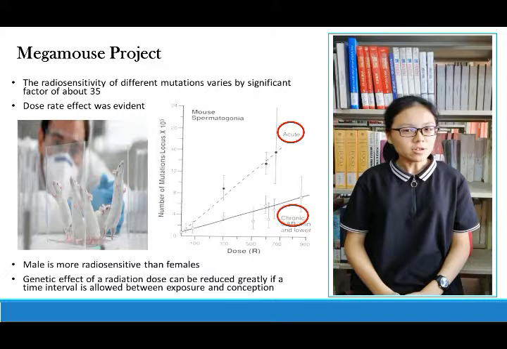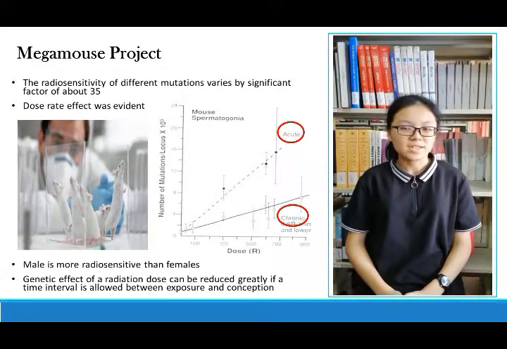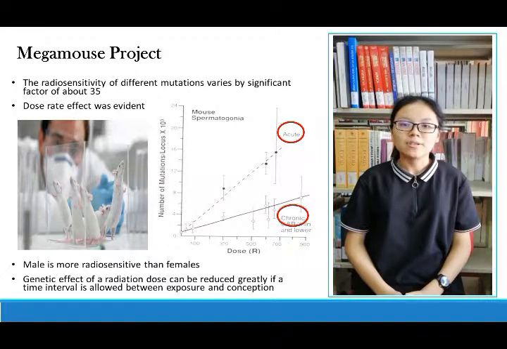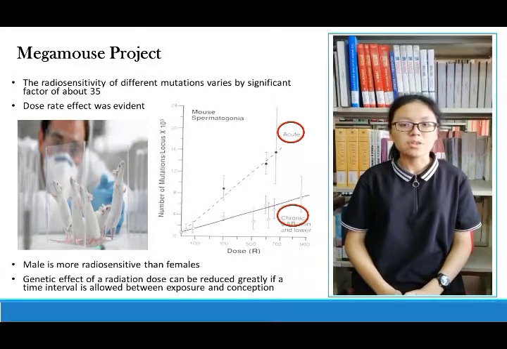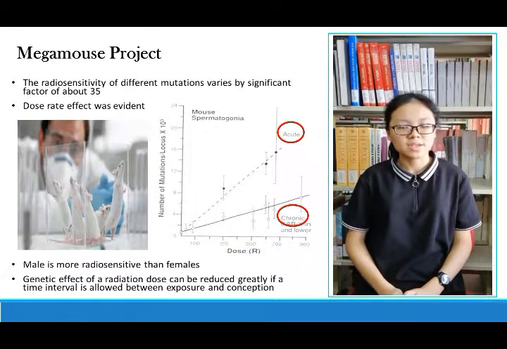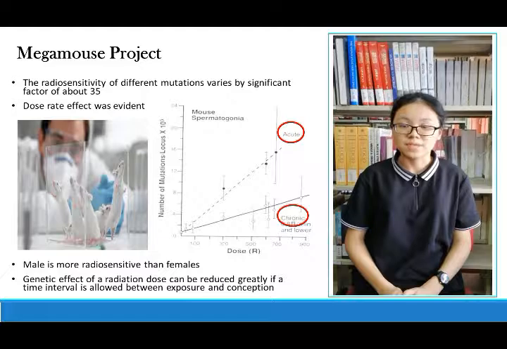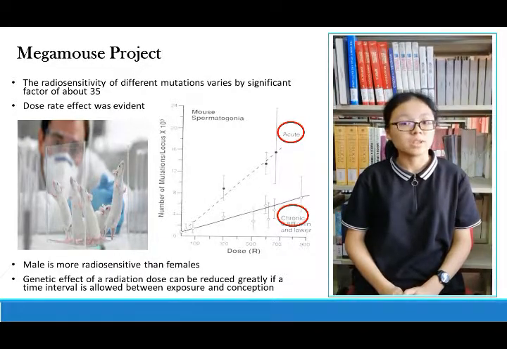Next, I will talk about the Mega Mouse project, which is one of the significant studies of the hereditary effects due to radiation. A few conclusions can be made. The first one is that the radiosensitivity of different mutations varies by a significant factor of 35.